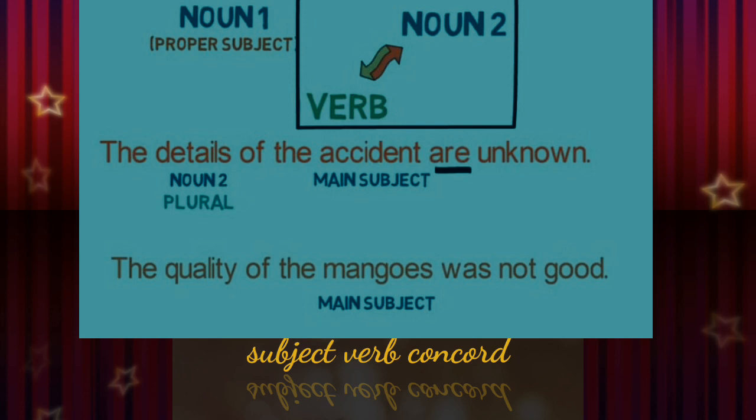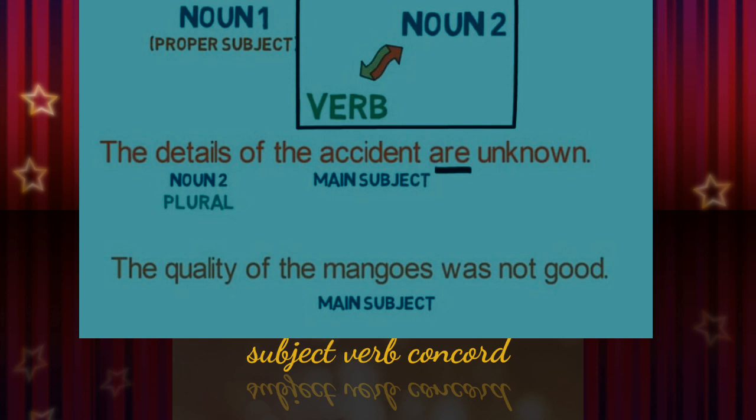There are some sentences like this. The details of the accident are unknown. The quality of the mangoes was not good. So, you will be confused about which is the main subject of the sentence. Here what happens is that accident is the main subject, but we have to give importance to the second noun. Which is the second noun used here?